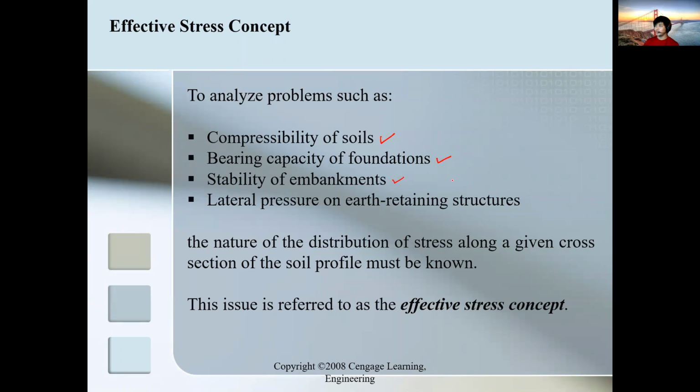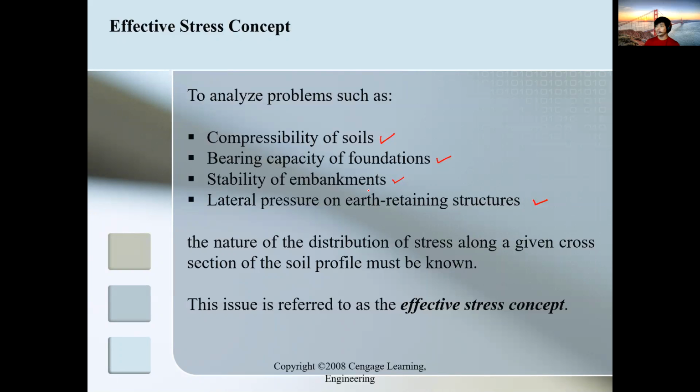Together with this is the analysis of lateral earth pressure on earth retaining structures, such as braced cuts, retaining walls, and sheet piles, and other earth retaining structures that we will establish later on.